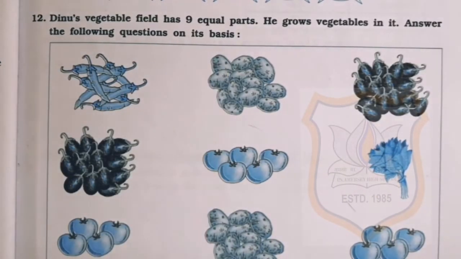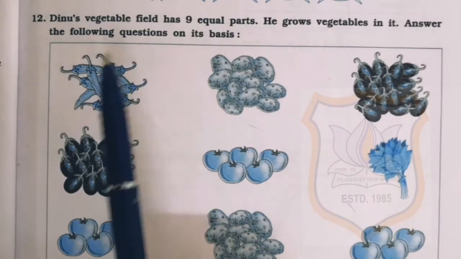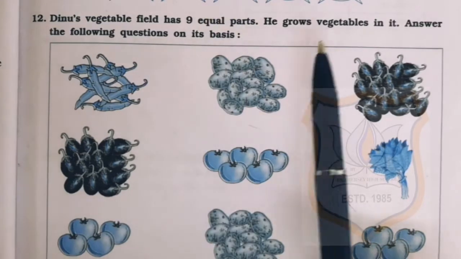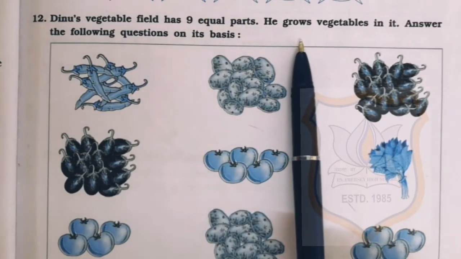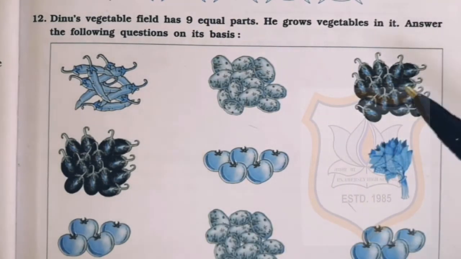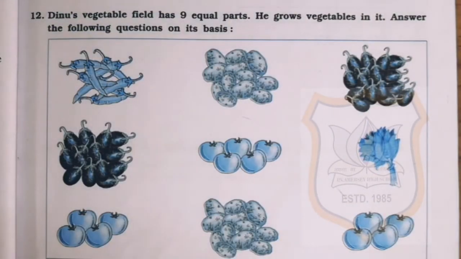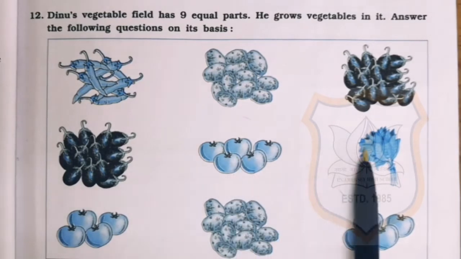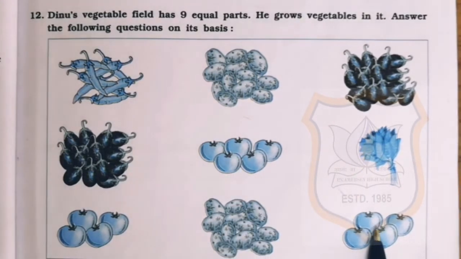Students, here it is given that the vegetable field has 9 equal parts and Dino grows vegetables in this field. We have to answer the question on the basis of this picture. Students, here you can see the field is divided into 9 equal parts: 1, 2, 3, 4, 5, 6, 7, 8 and 9.